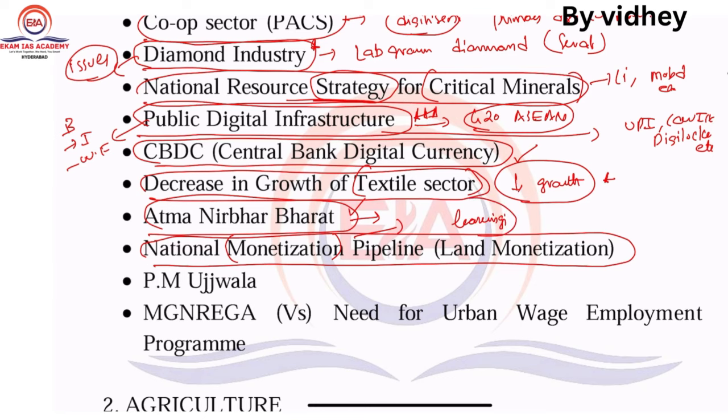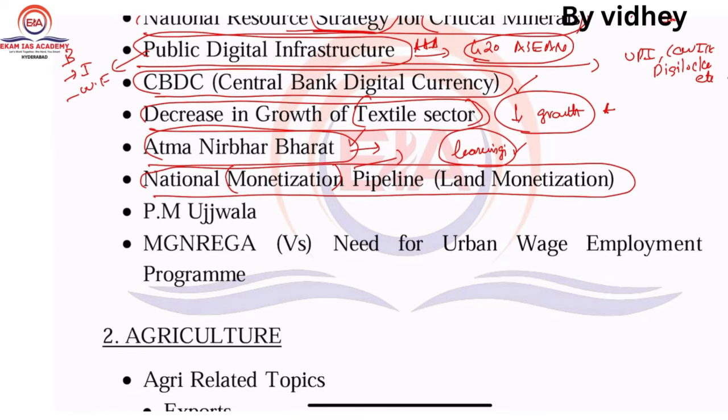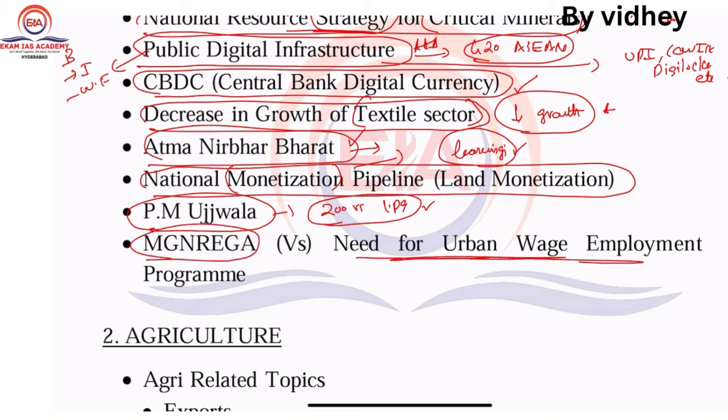So very important, just go through this one. Next one, PM Ujjwala Yojana. Recently our Prime Minister has reduced 200 rupees of LPG. So this may be a chance for this woman-related one. So next one, MGNREGA, comparing with the need for an urban wage employment program.